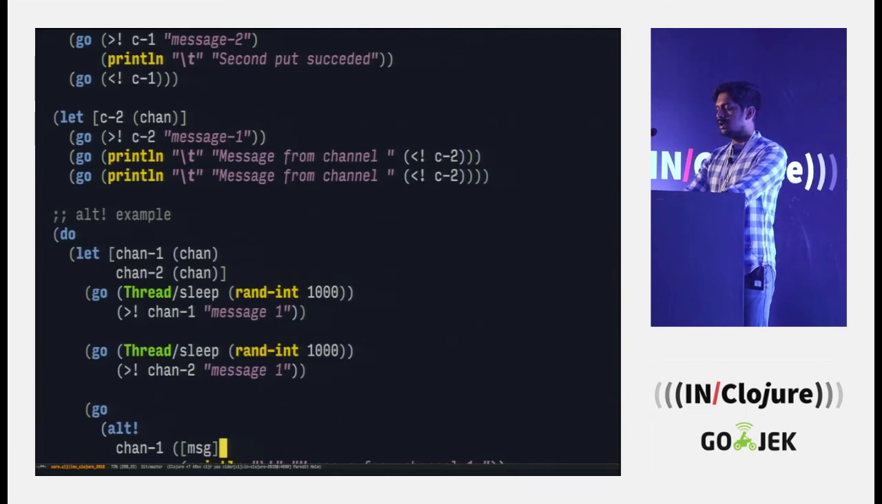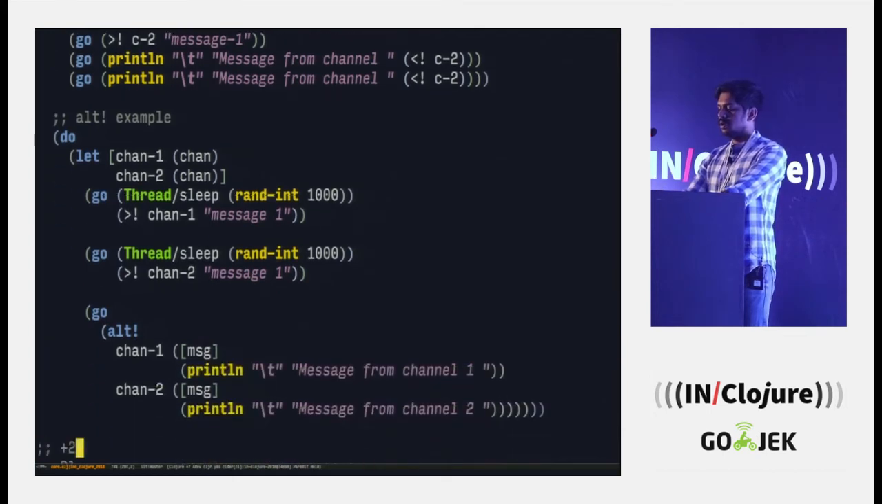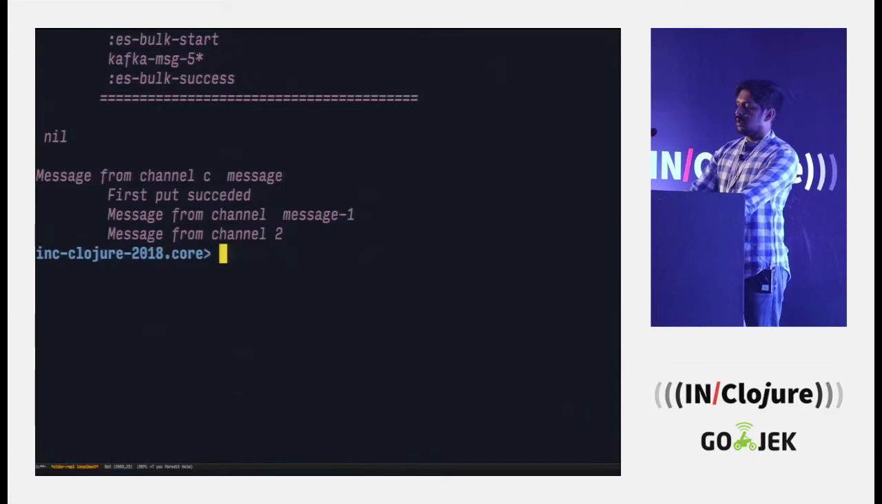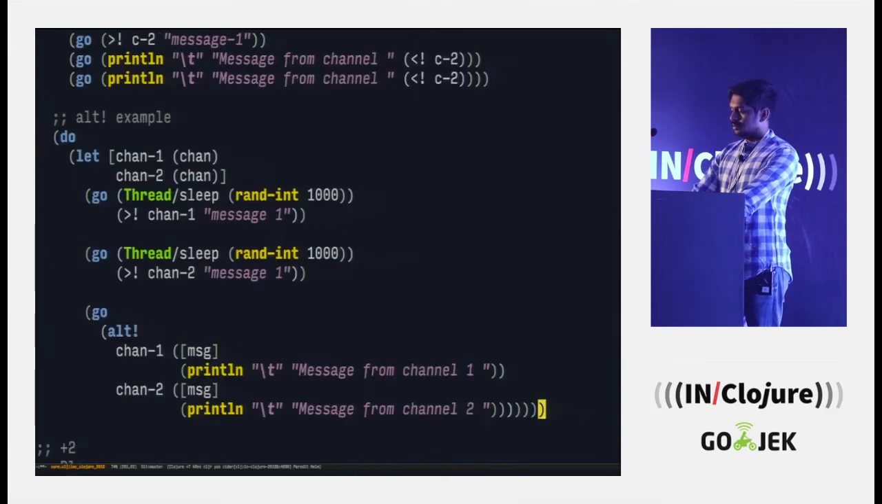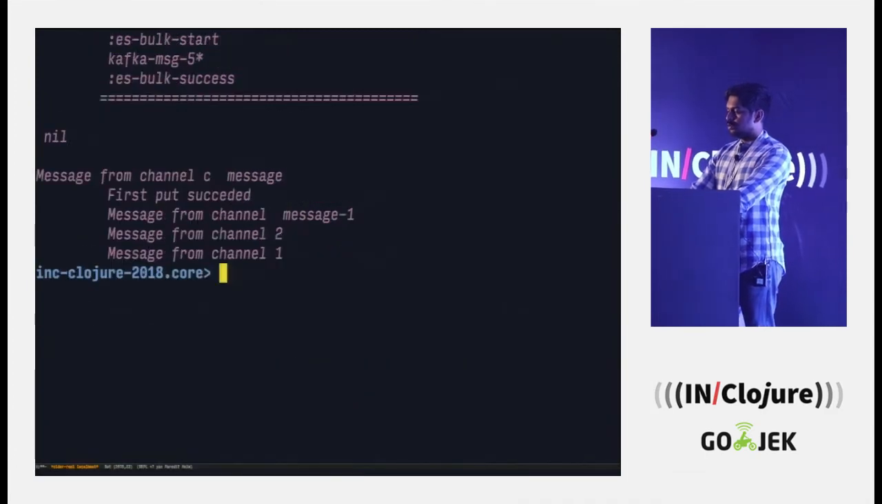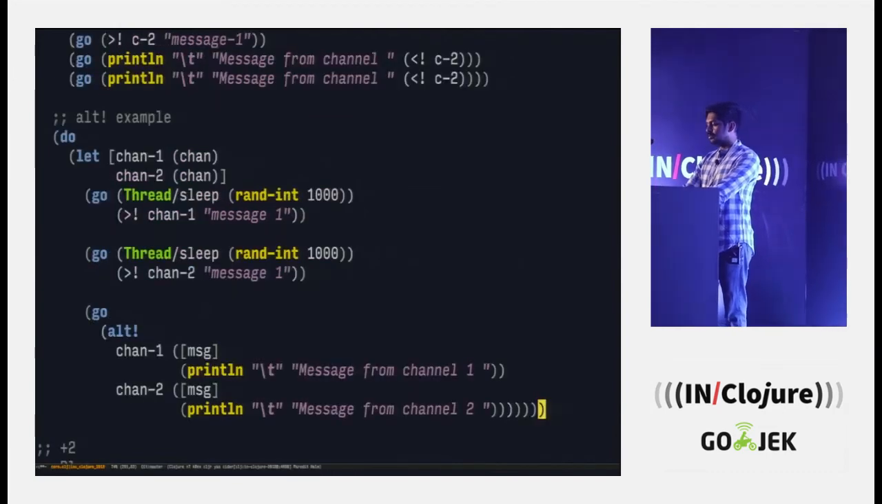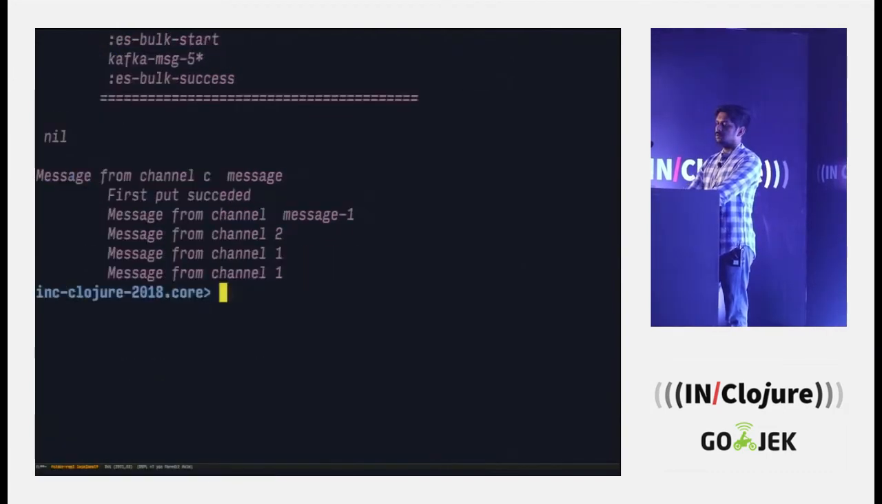So what we are doing here is we are putting messages on channel 1 and channel 2 randomly. So either one of the two will win. And then we try to read from either channel, and whichever comes first will print. This time channel 2, 1, this time channel 1, 1. So it's random. You are just picking the first one to put the message.